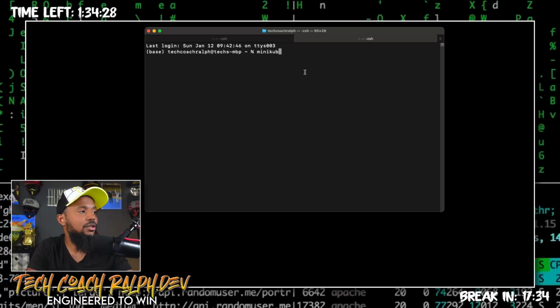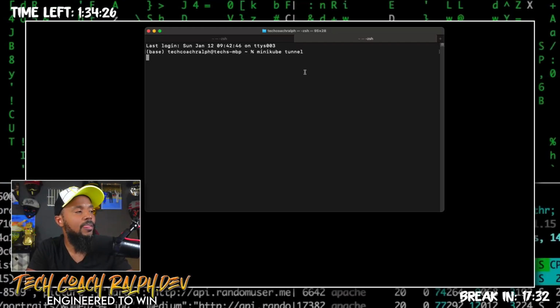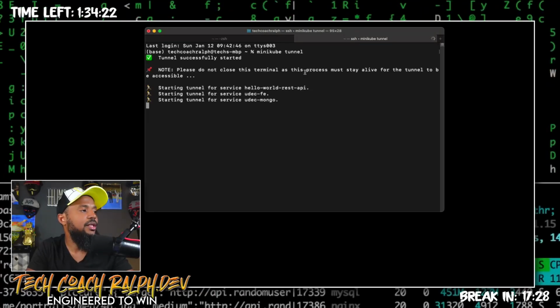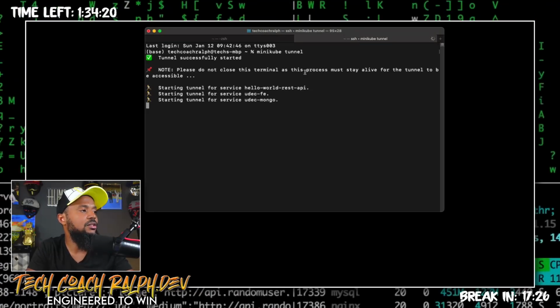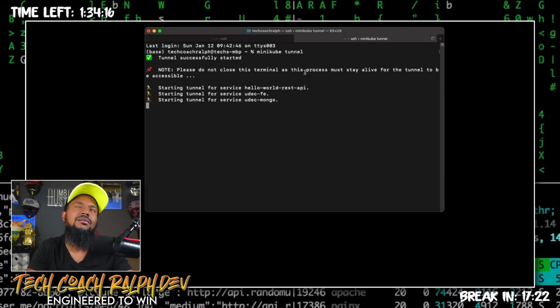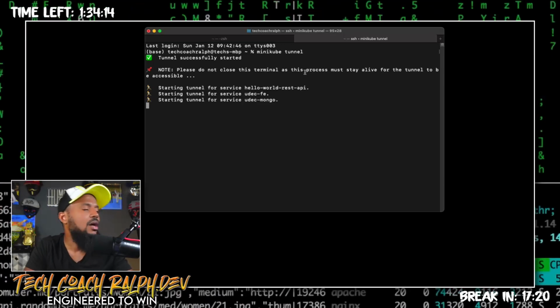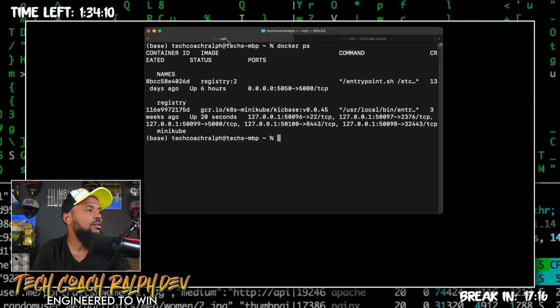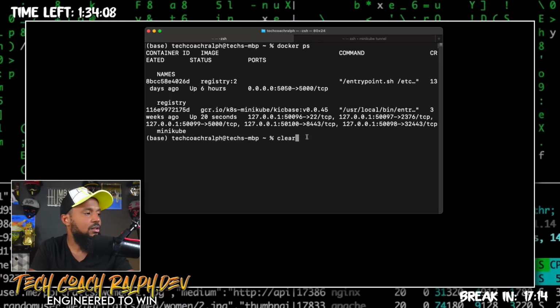And I'm going to use this tab right here to start up the tunnel. So minikube tunnel. And we have our starting tunnel for services, UDC FE. Why is the FE up? I don't know. I have to check that out. But we have that up. Let me clear that out.